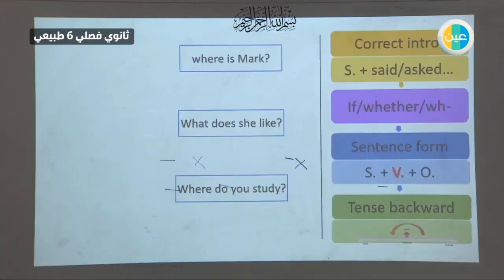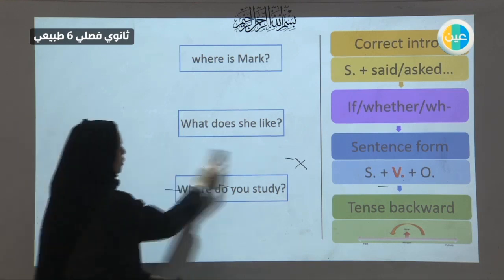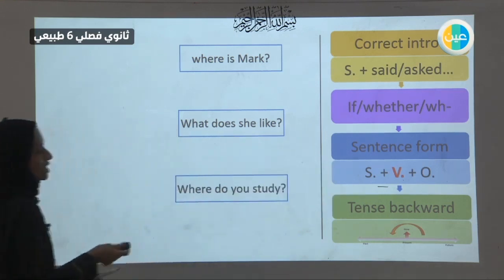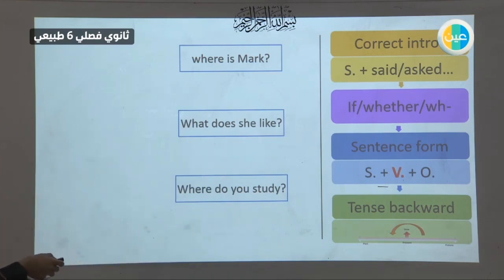So the chart that we're going to follow is this. You will use a correct introduction first, which is he asked, he said, or he wanted to know. Then choose if or whether if it's a yes/no question, or a WH question word. Then change it into a sentence. She does, Mark is. Then go one tense backward, present into past, has into had.